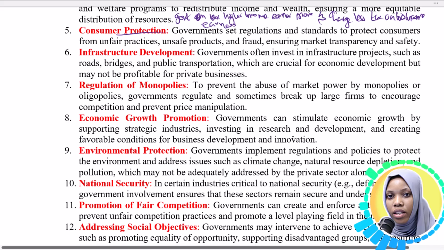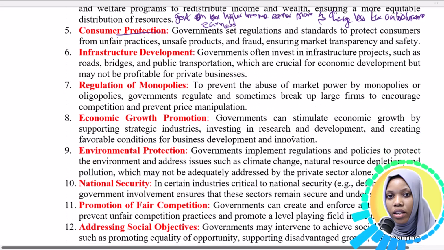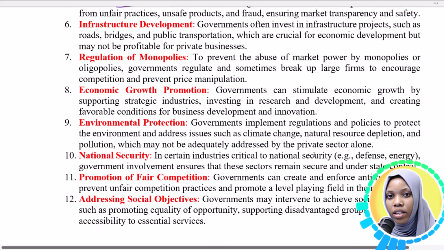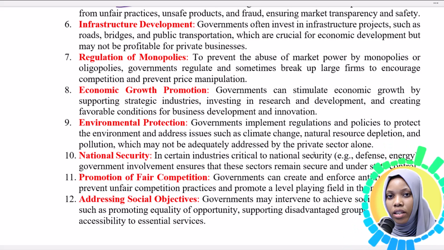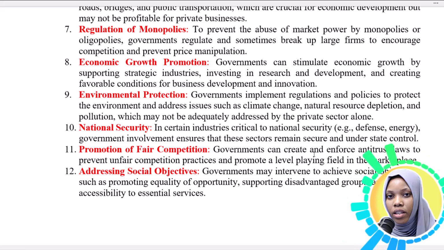and regulation of monopolies is our 7th reason, and it says to prevent the abuse of market power by monopolies or oligopolies, governments regulate and sometimes break up large firms to encourage competition and even prevent price manipulation. Our 8th reason is economic growth promotion. So governments can stimulate economic growth by supporting strategic industries, investing in research and development, and creating favorable conditions. And then environmental protection is our next reason.